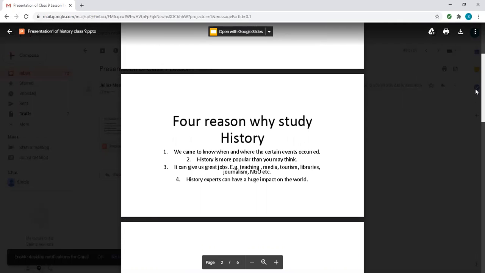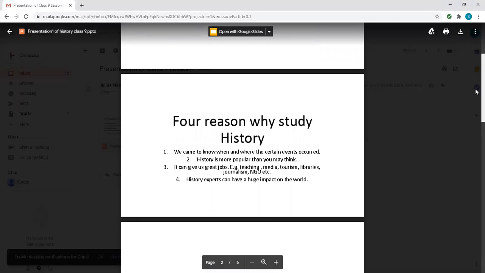Maybe some people opted for jobs, maybe for different kind of jobs. It can give great jobs like teaching, media, tourism, libraries, people who work in libraries, journalism, any kind of NGOs. NGOs means working for people, for the welfare of people, things like that.